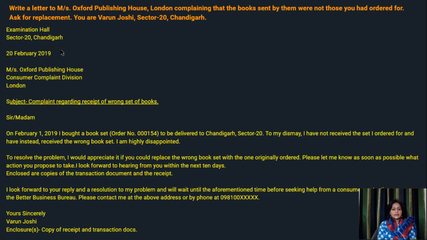Enclosed are copies of the transaction document and the receipt. I look forward to your reply and a resolution to my problem and will wait until the aforementioned time before seeking help from a consumer protection agency or the Better Business Bureau. Please contact me at the above address or by phone at so-and-so number. Complimentary close. Varun Joshi, enclosures, copy of receipt and transaction documents.